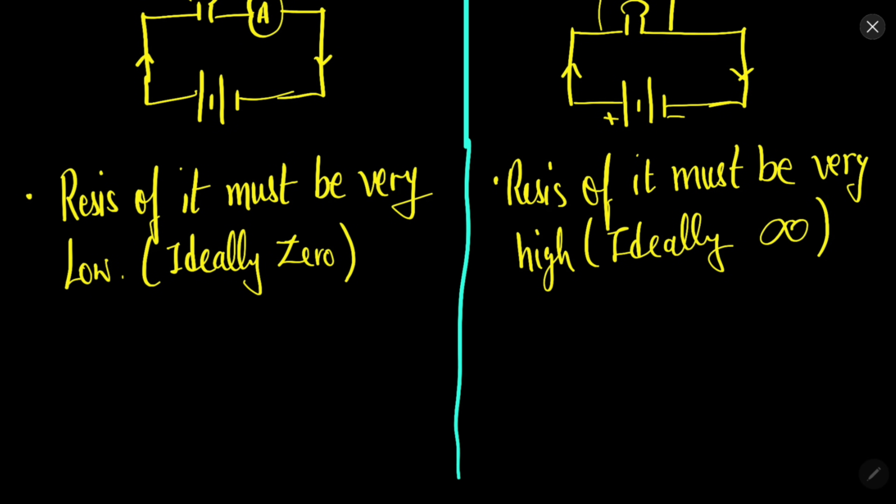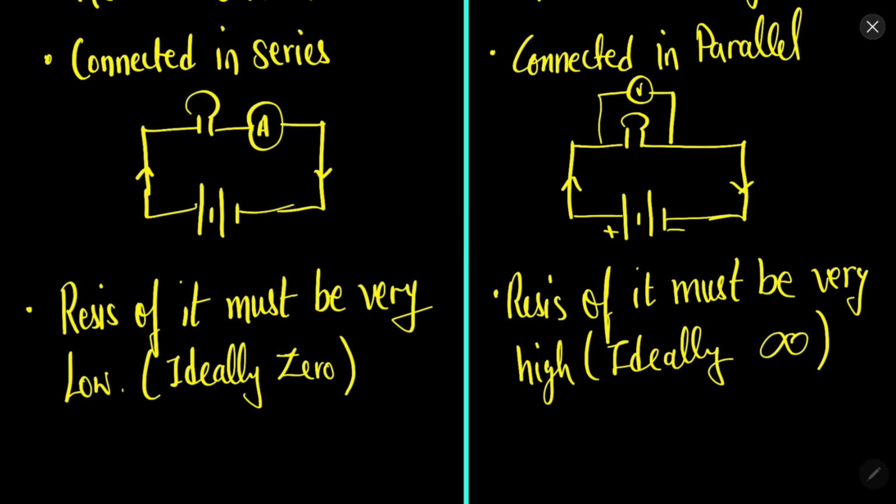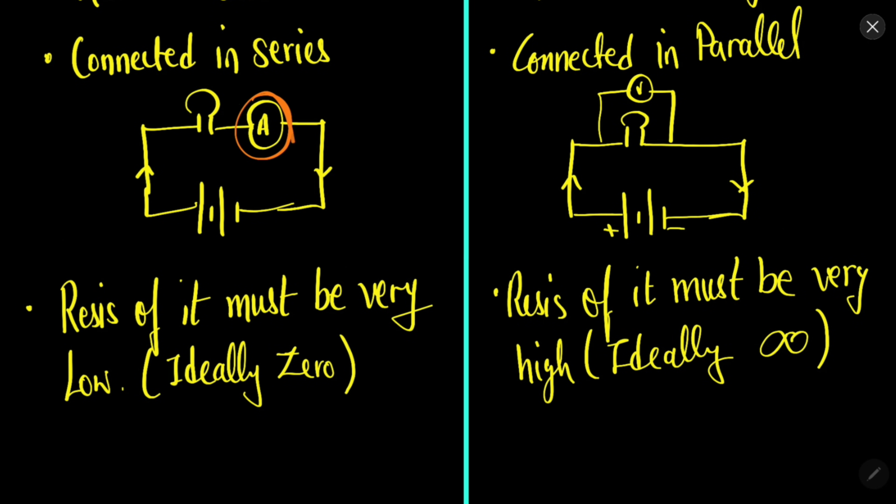So what does this mean? This means that if we have an ammeter in any circuit, then its resistance must be 0. Why? Because if the resistance of this ammeter is high, then the current will not be able to flow in the circuit, and the bulb will not properly glow. There will not be much current in the bulb, and in the process of measuring the current, we will make the current very low. So the resistance should be very low so that the current can flow as it is. But in voltmeter, if the resistance here is low, so what will happen?